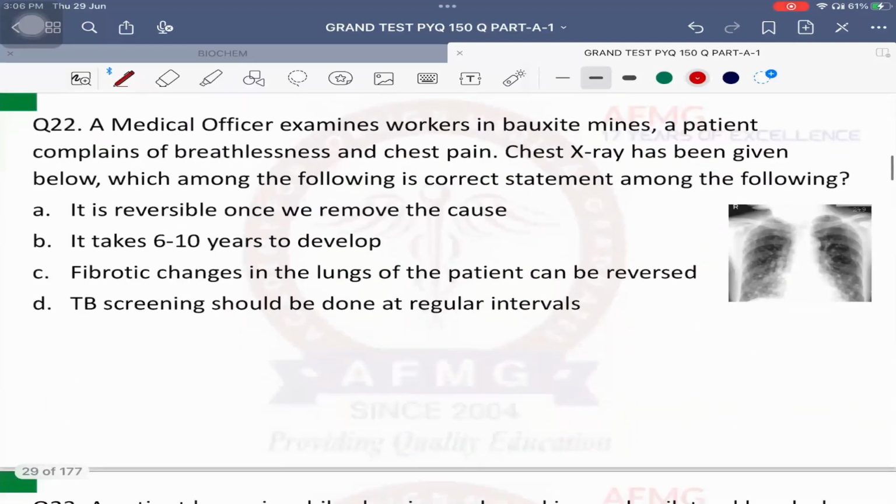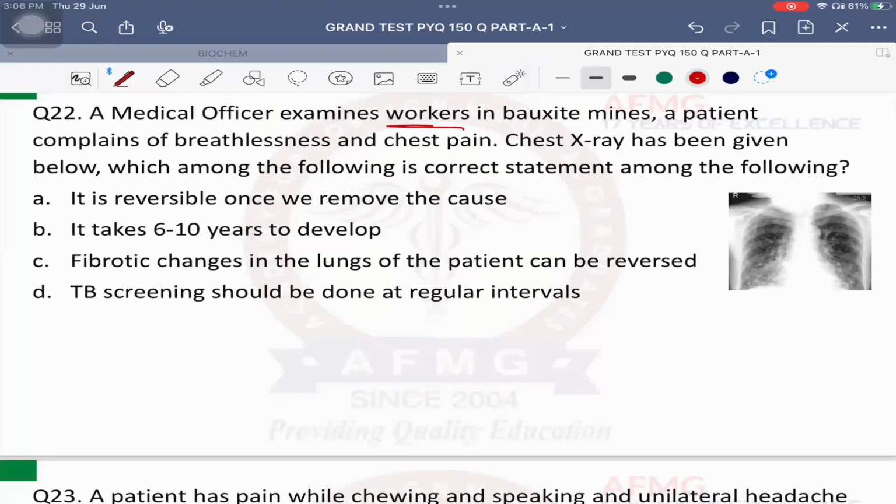A medical officer examines workers in bauxite mines. Okay. If they are giving you history of some industry or some occupation, they are likely talking about some occupational disease. A patient complains of breathlessness and chest pain. Chest X-ray has been given below. Which among the following is the correct statement? What is your provisional diagnosis?